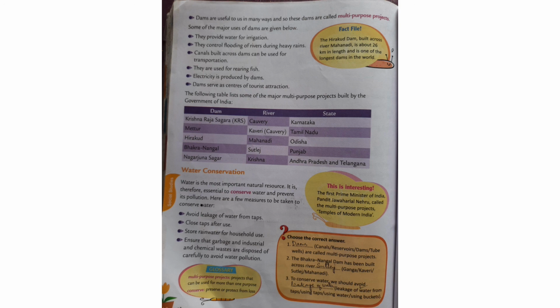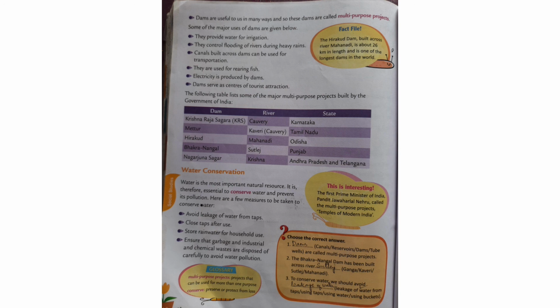Yes, we get many fish from dams, including from Khugha Dam. Electricity is produced by dams. Dams serve as a center of tourist attraction. We used to visit different types of dams in our states, and many people used to go to Khugha Dam on weekends to relax.